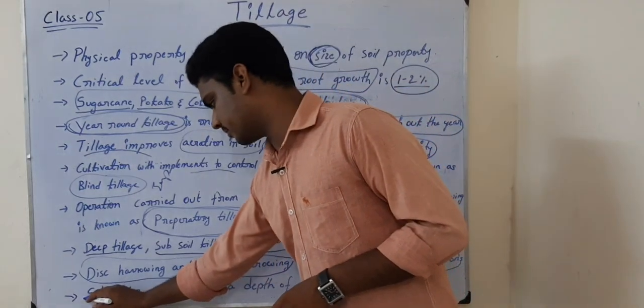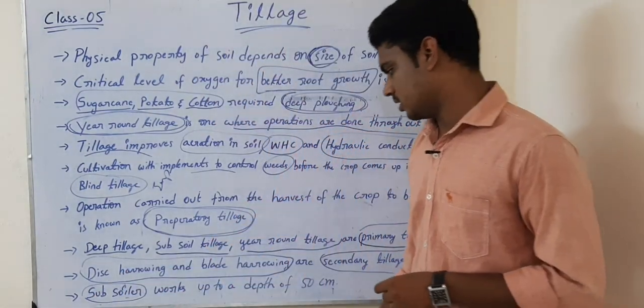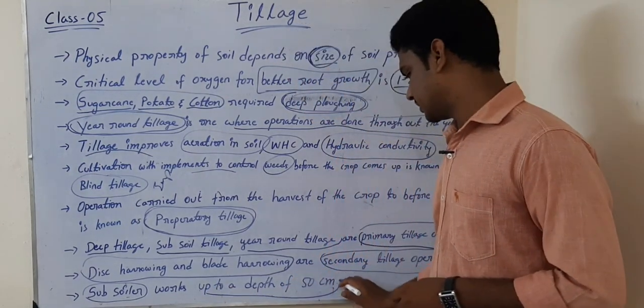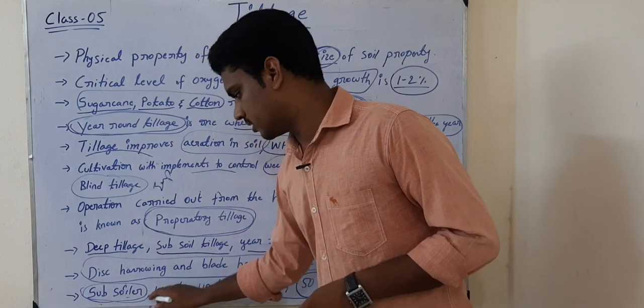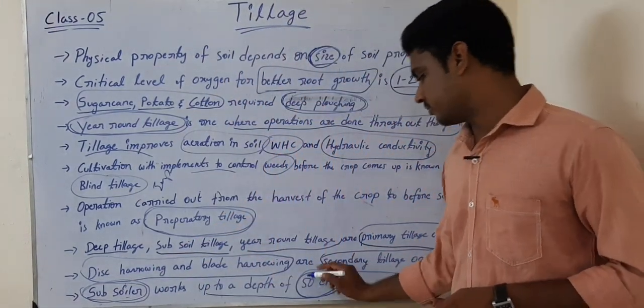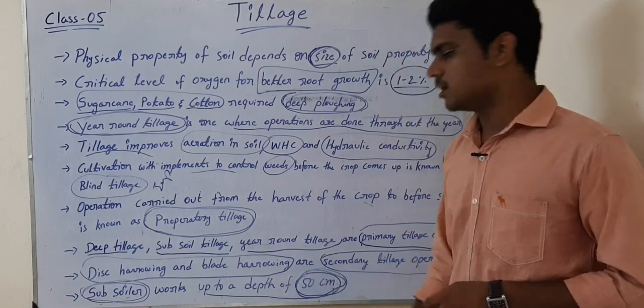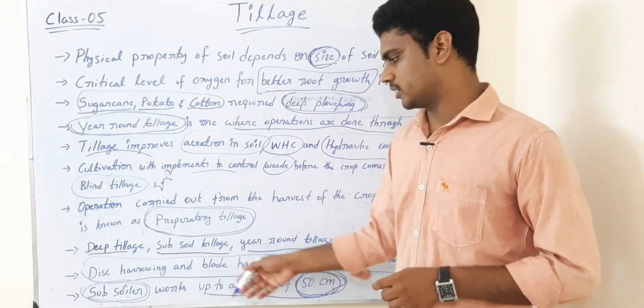Then the next one is subsoiler. This is also one that works deep inside the soil, up to a depth of 50 centimeters. This is one of the important ones. Subsoiler is the implement which can go up to a depth of 50 centimeters into the soil to do the tillage operation. So up to 50 centimeters depth it can go.